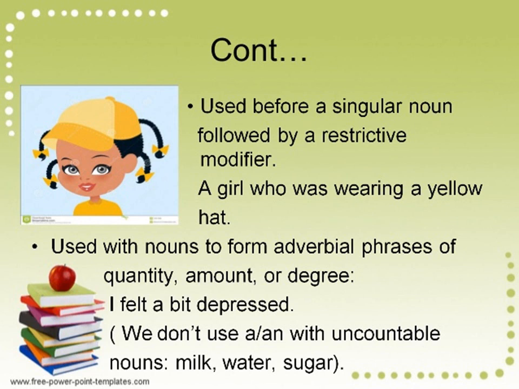Then that is all. I told you that an is used before a vowel sound and a is used before a consonant sound, and we also discussed the uses of "the".